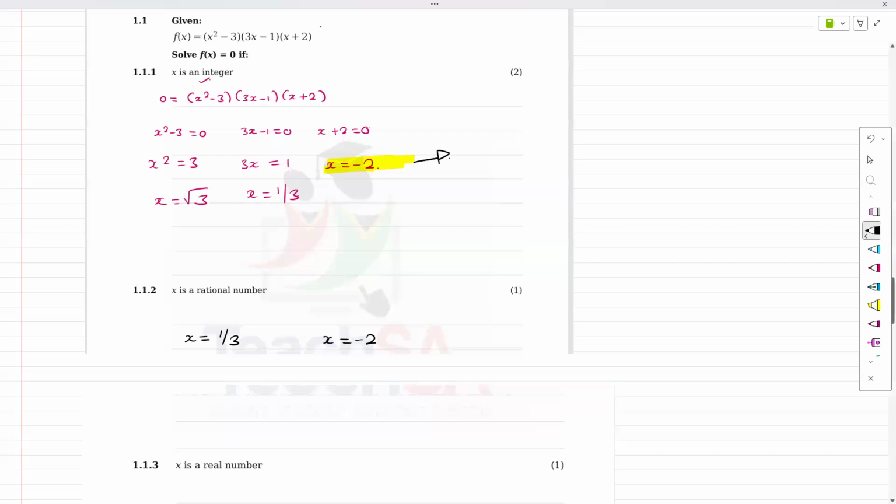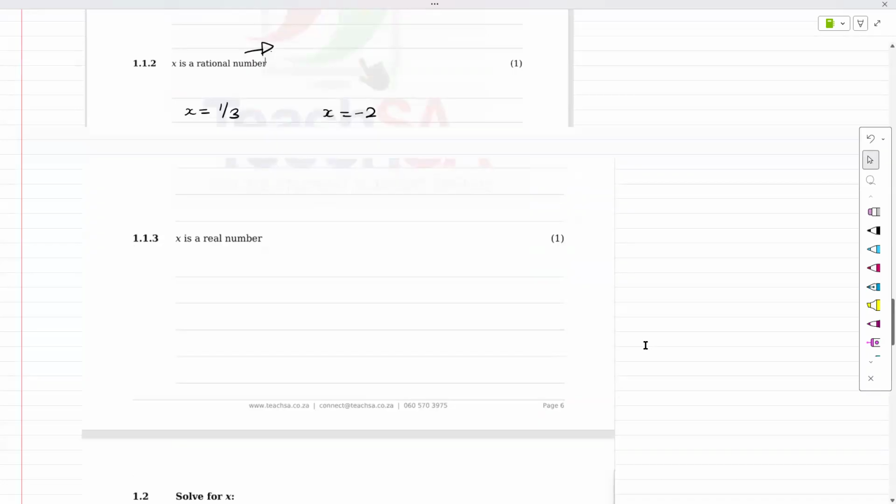So generally, even if you don't remember what a rational number is, if you can calculate it in your head, most likely it's rational. If you need a calculator specifically, yeah, most likely we're in a bit of trouble, but it's the same. The next one is they want x as a real number. All of these are real numbers. The only one that you might see, if it's not a real number, is sometimes you might have something that's a complex number, like a i. And if we get that i, most likely we messed up. But for now, all of these are real numbers.